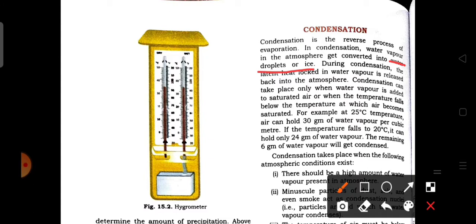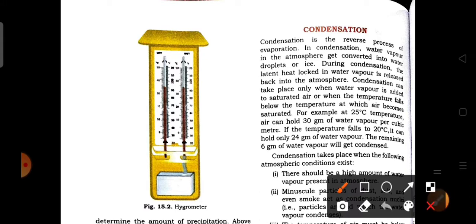During condensation, the latent heat, as we know, is the energy that is released or absorbed by a body. The heat locked in the water vapor is released back into the atmosphere. So in the process of condensation, the latent heat is released.